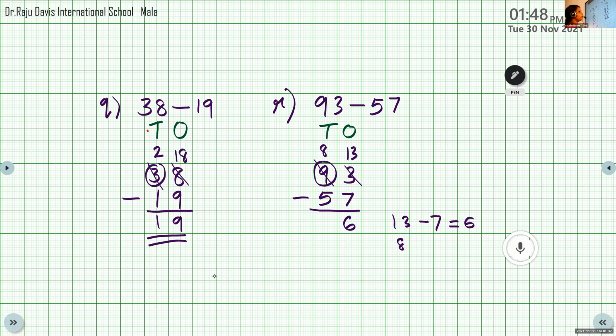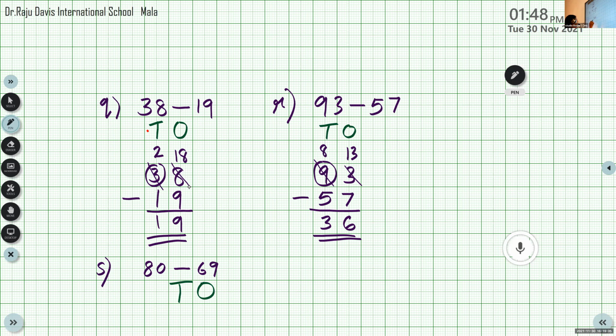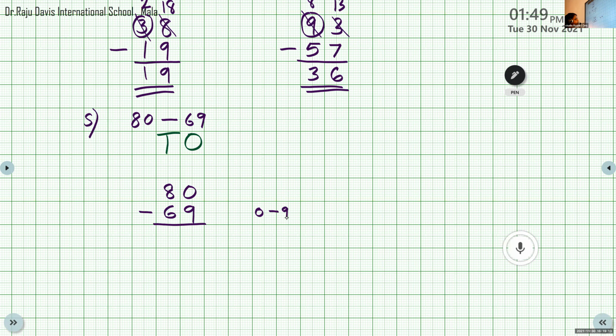Right now, please listen. Megadarsh, please unmute and help me to complete the answer. Here 80 minus 69. So let's write the places. Both are two-digit numbers, so having two places, tens and ones. Which is the bigger number, Megadarsh? 80 is the bigger number. Let's write the bigger number, 80. Now the smaller number, 69. At ones place here we have 0 minus 9.